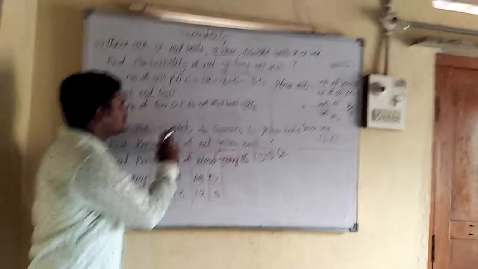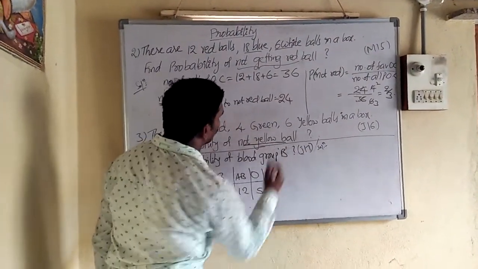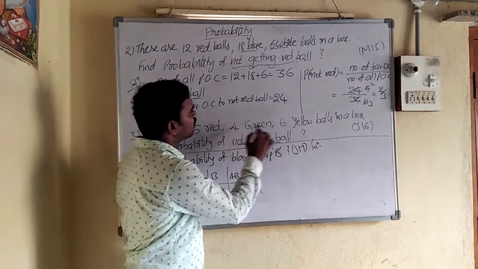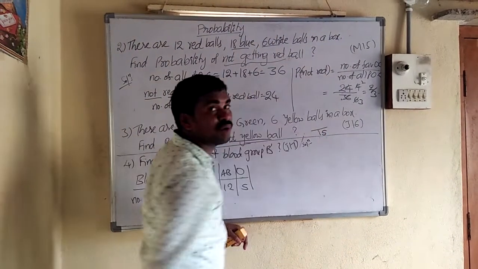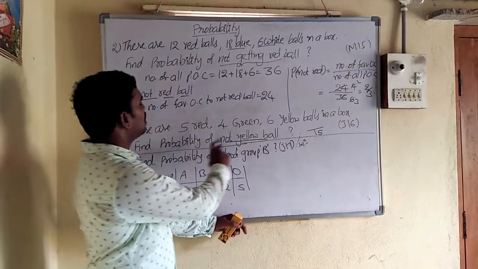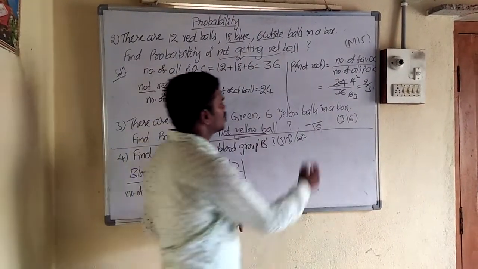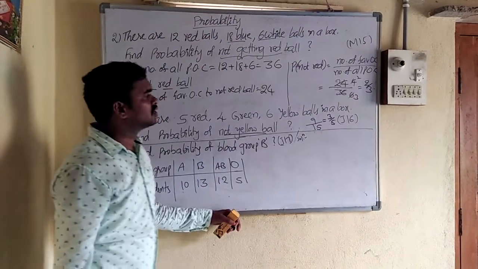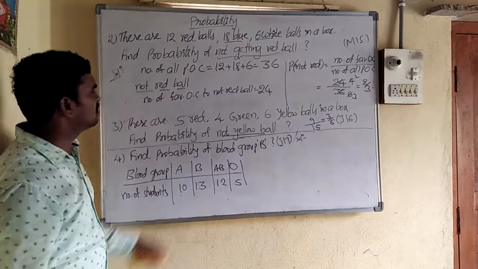There are 5 red, 6 green, 4 yellow balls in a box. Find the probability of not yellow. So how can we get the answer? Total, how many are there? 5 plus 6 is 11, plus 4, 15 are there. So total possible outcomes are 15, so by 15 you will get. So the probability of not yellow: other than yellow, how many are there? 5 plus 6, 11 are there. So what is the answer? 11 by 15 is the answer. If you cancel in the 3 table, 3 by 5. So write it in the process, like how we write for the first and second ones.